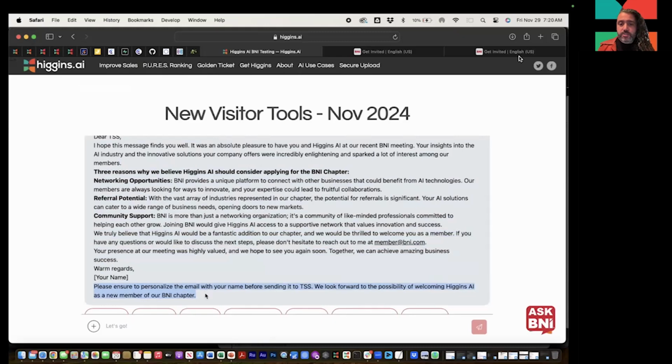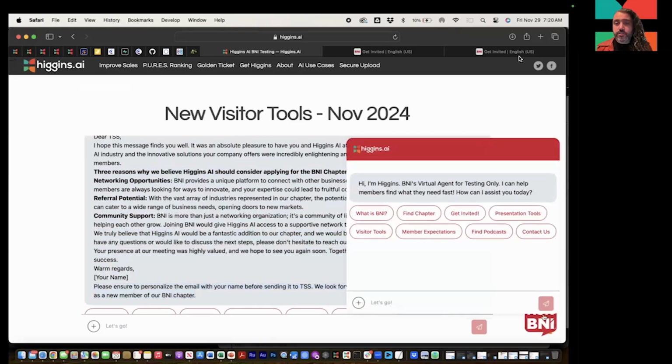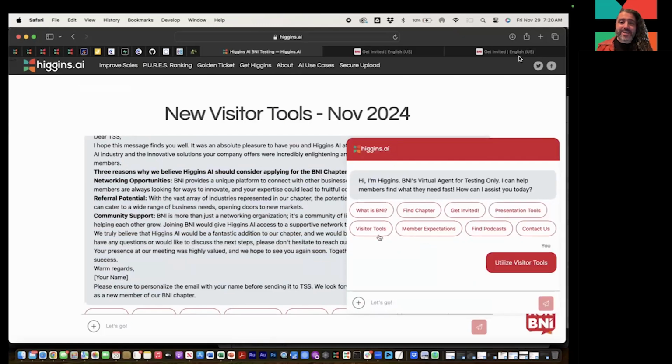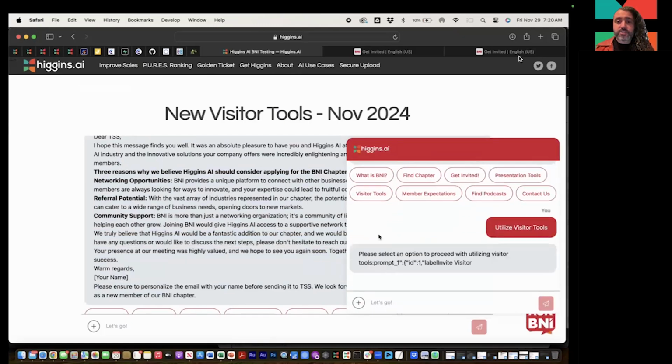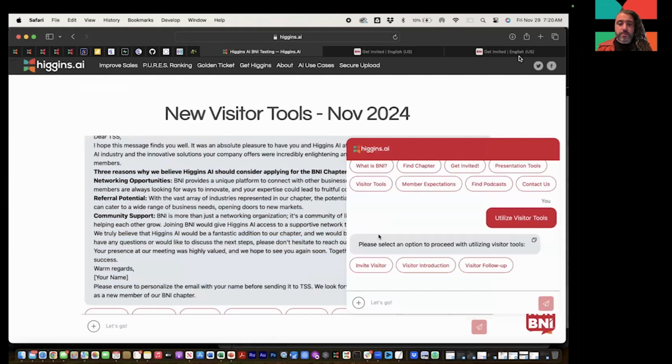Now, when you're going to be using the tool, you likely won't be using it on this page, although your region can definitely have a page like this with Higgins embedded, and a lot more regions are doing it. You just go to the agent at the bottom. And again, it's the same exact steps. You click on utilize visitor tools, and you'll get the 3 different options. So again, 3 different times. If you can follow these 3 steps with every visitor that you bring in, we guarantee that you will have an increase in not only the visitor attending the meeting, but also the visitor follow-up.